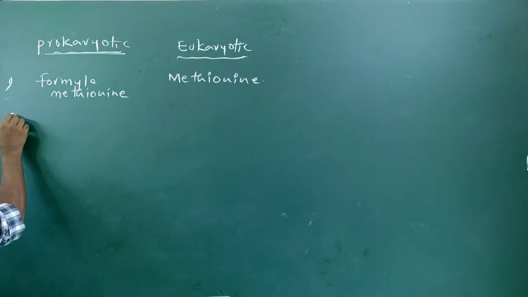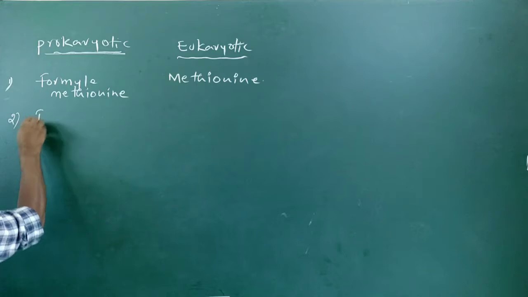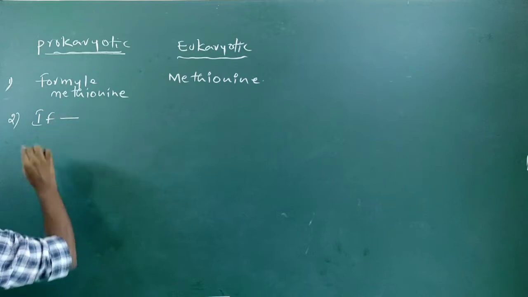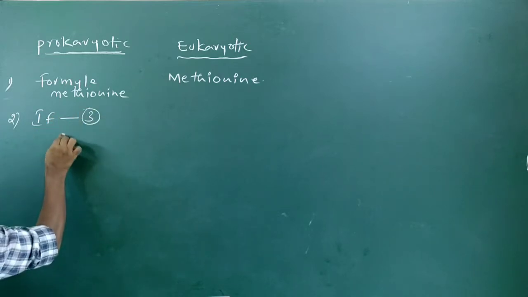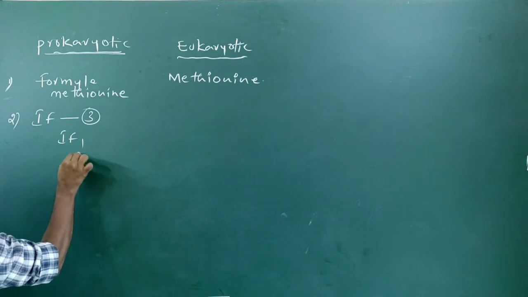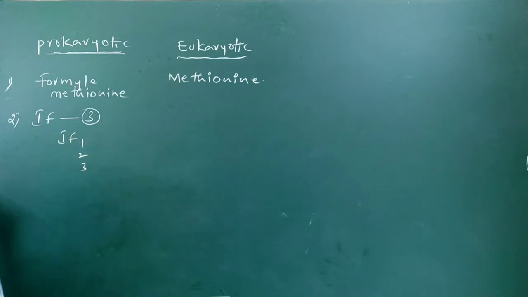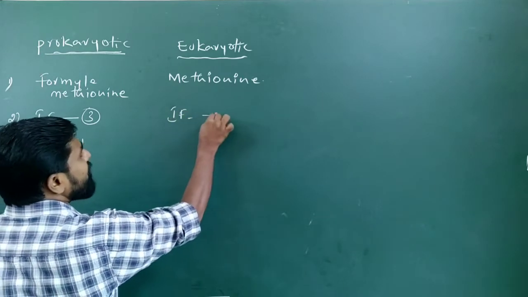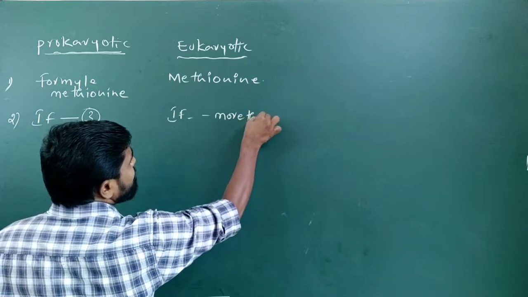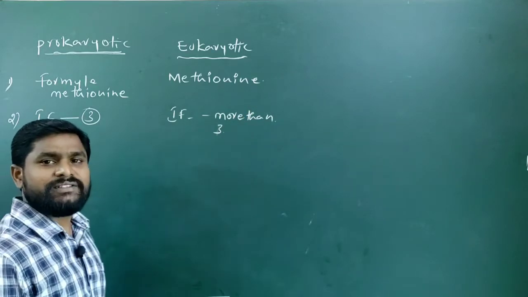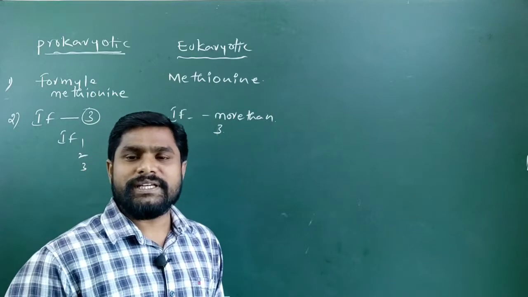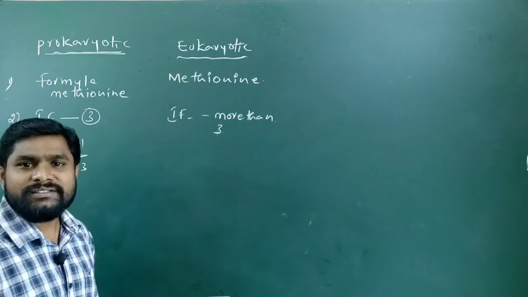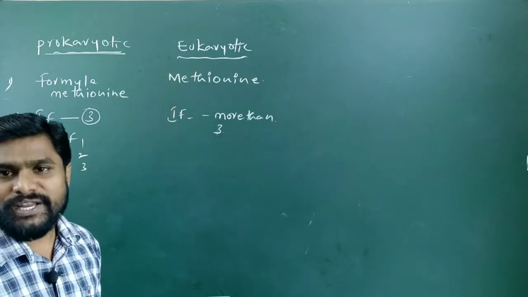Another difference is the initiating factors. The number of initiating factors in the case of prokaryotic translation is 3. Those are initiating factor 1, 2 and 3. But in the case of eukaryotic translation, the initiating factors are more than 3. The discussion of eukaryotic initiation factors is beyond the knowledge of this intermediate standard. So just remember, there are more than 3 initiating factors of translation in eukaryotes.